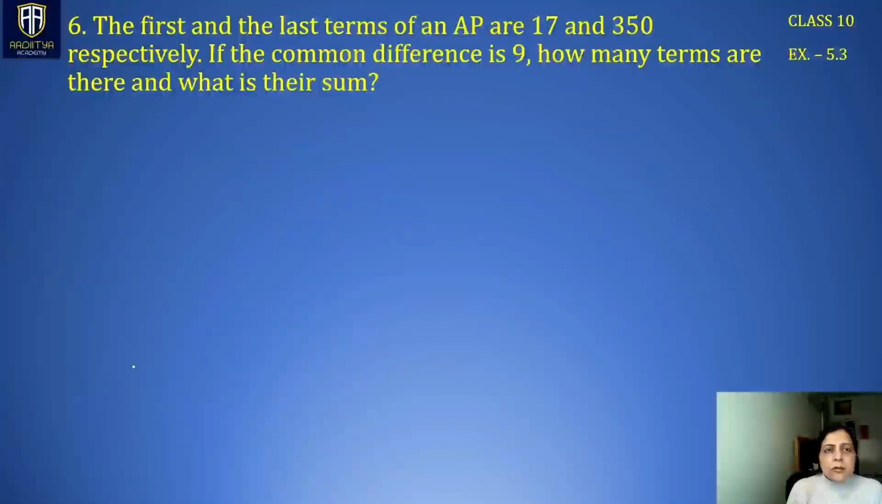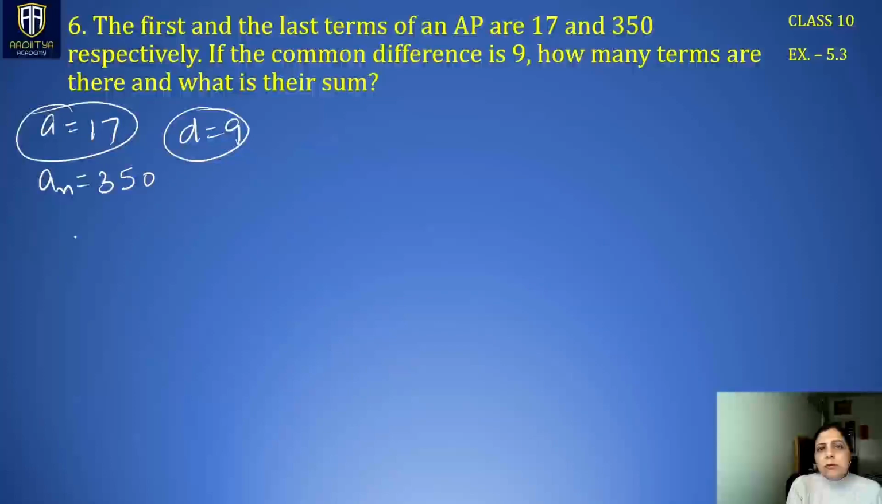Next is, the first and the last terms of an AP are 17 and 350. First term is 17. An is 350, the last term being, you can write this as L or nth term. If the common difference is 9, d is 9. Now these two basic things are given to us. How many terms are there, and what is their sum? n we have to find and Sn we have to find, right?